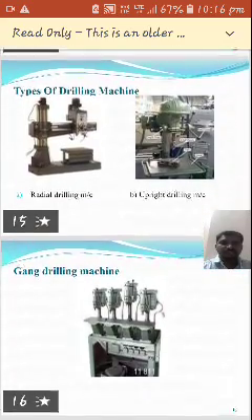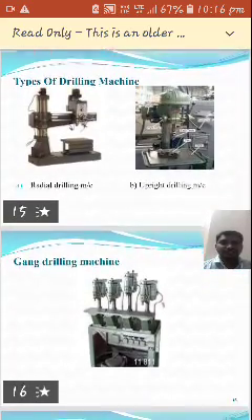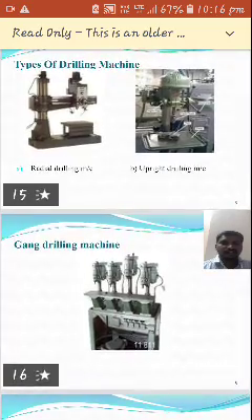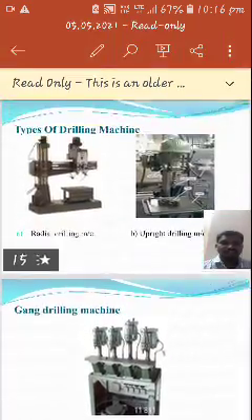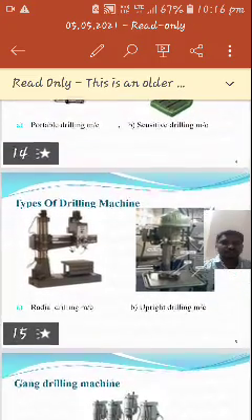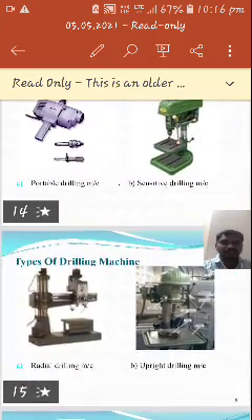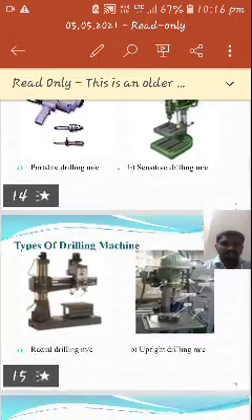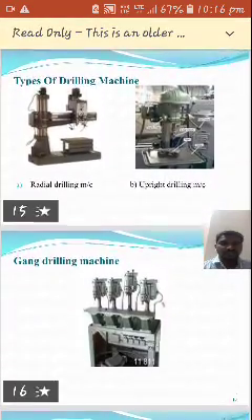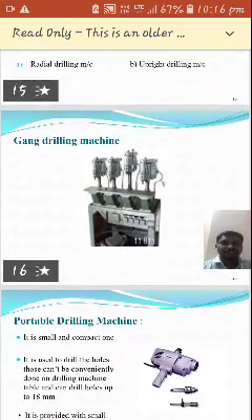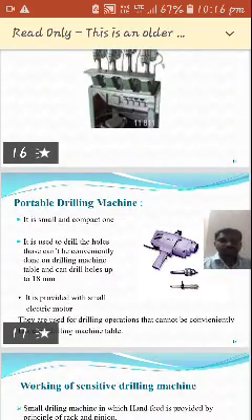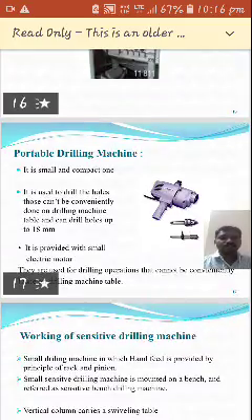And then the next one is the radial drilling machine. This is a radial drilling machine. And then the upright drilling machine and gang drilling machine. So these are the various types of drilling machines that we just studied. Further, the related figures are these: radial drilling machine, upright drilling machine, and gang drilling machine. And then next, the portable drilling machine.